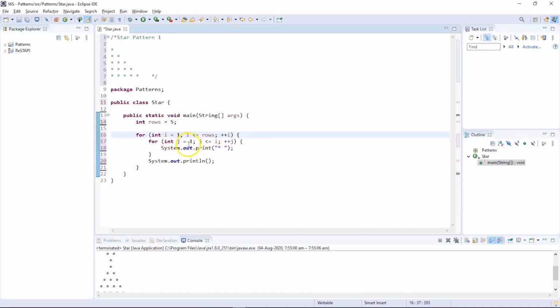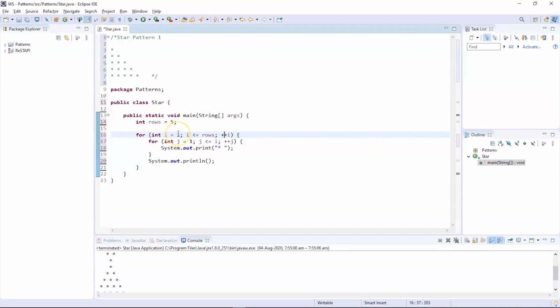Once the condition is true, the control will enter into the second for loop, where we have the next counter variable, j. We have assigned j equals 1, and the comparator operator is j should be less than or equal to I, which is the value in the outer for loop, followed by the pre-increment operator. Once the condition is true, the control will enter the inside for loop and print a star.